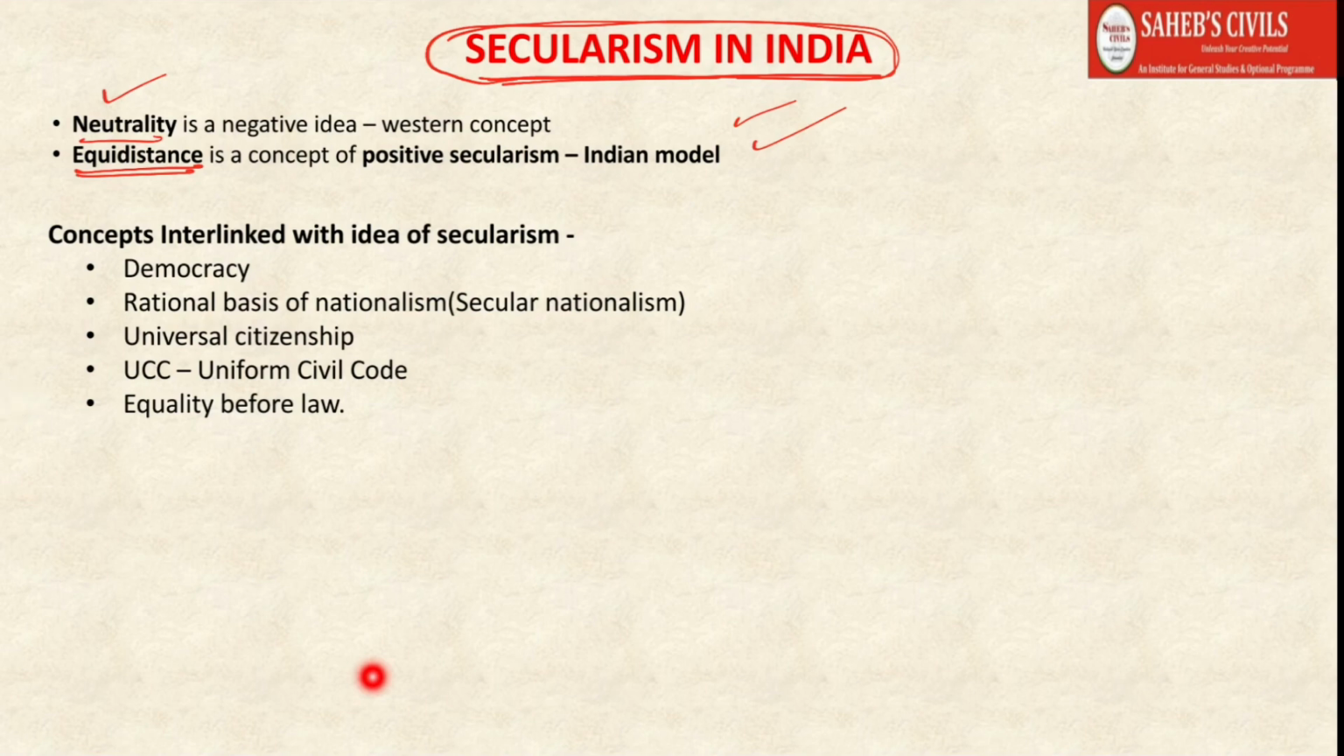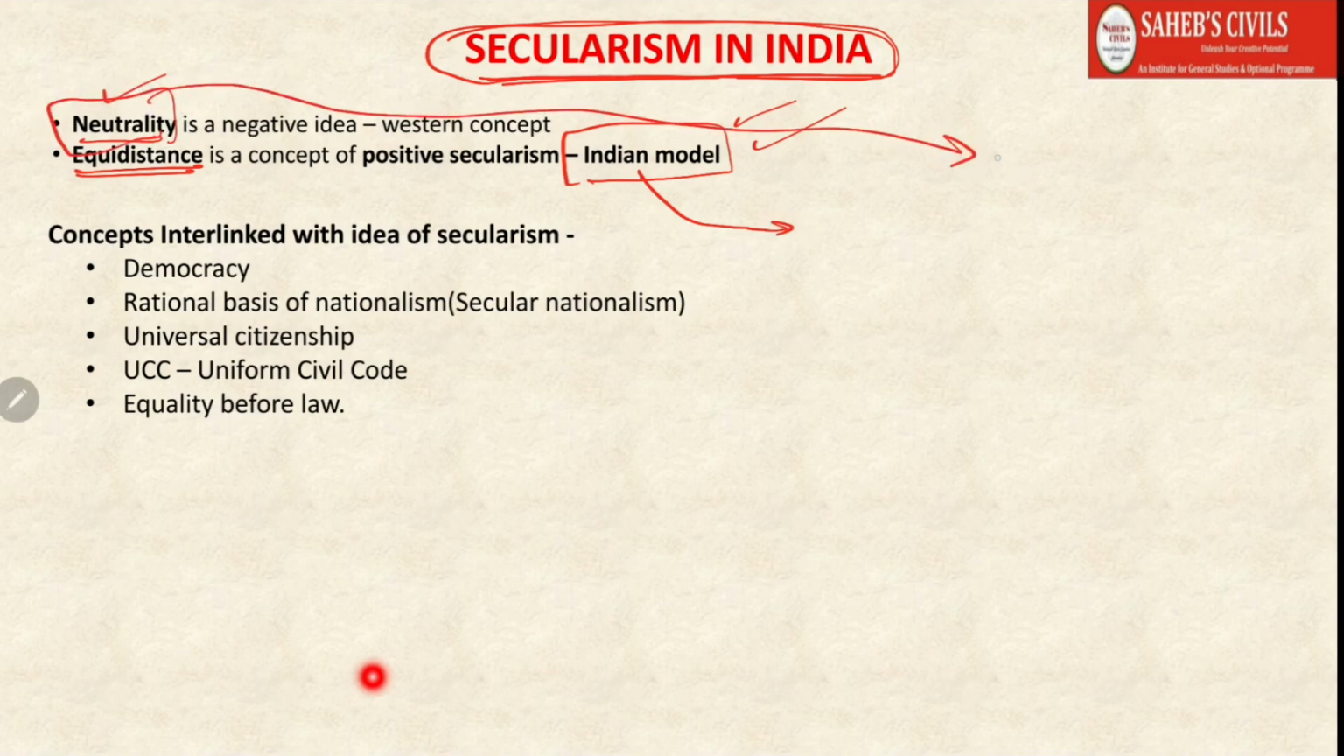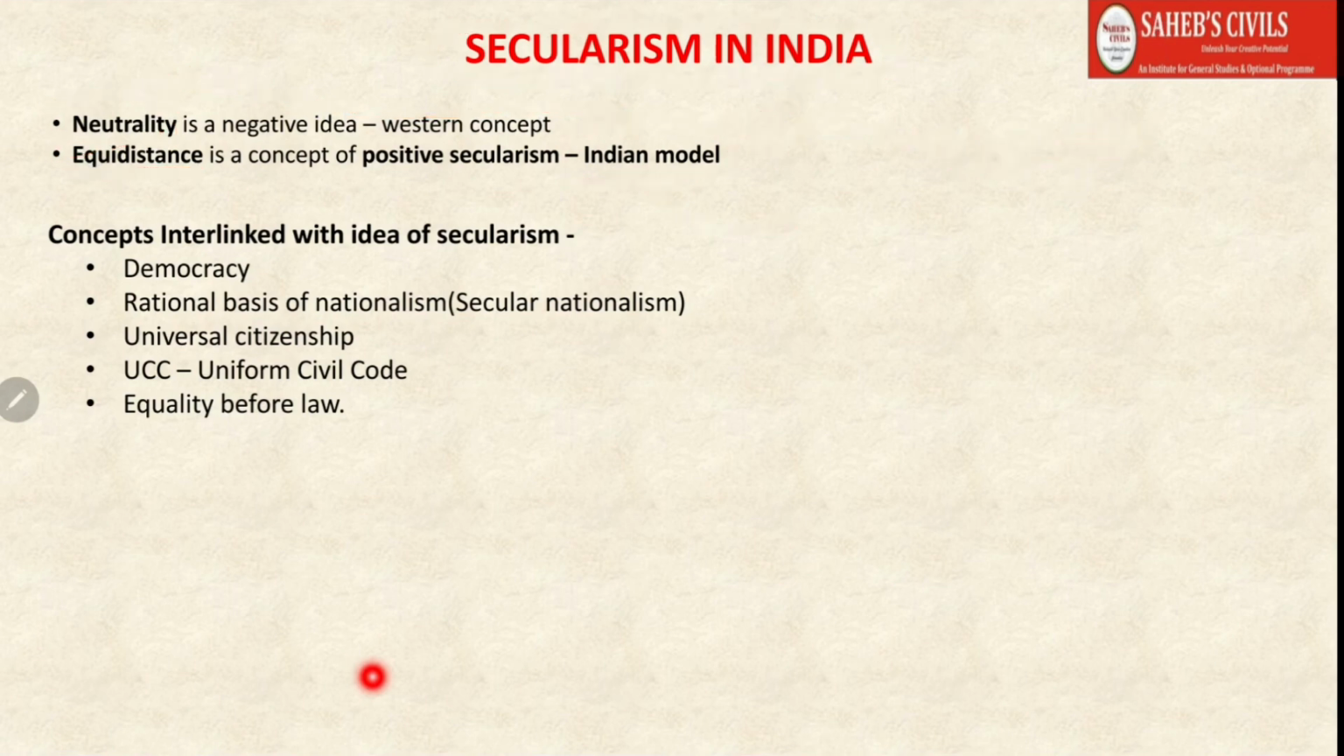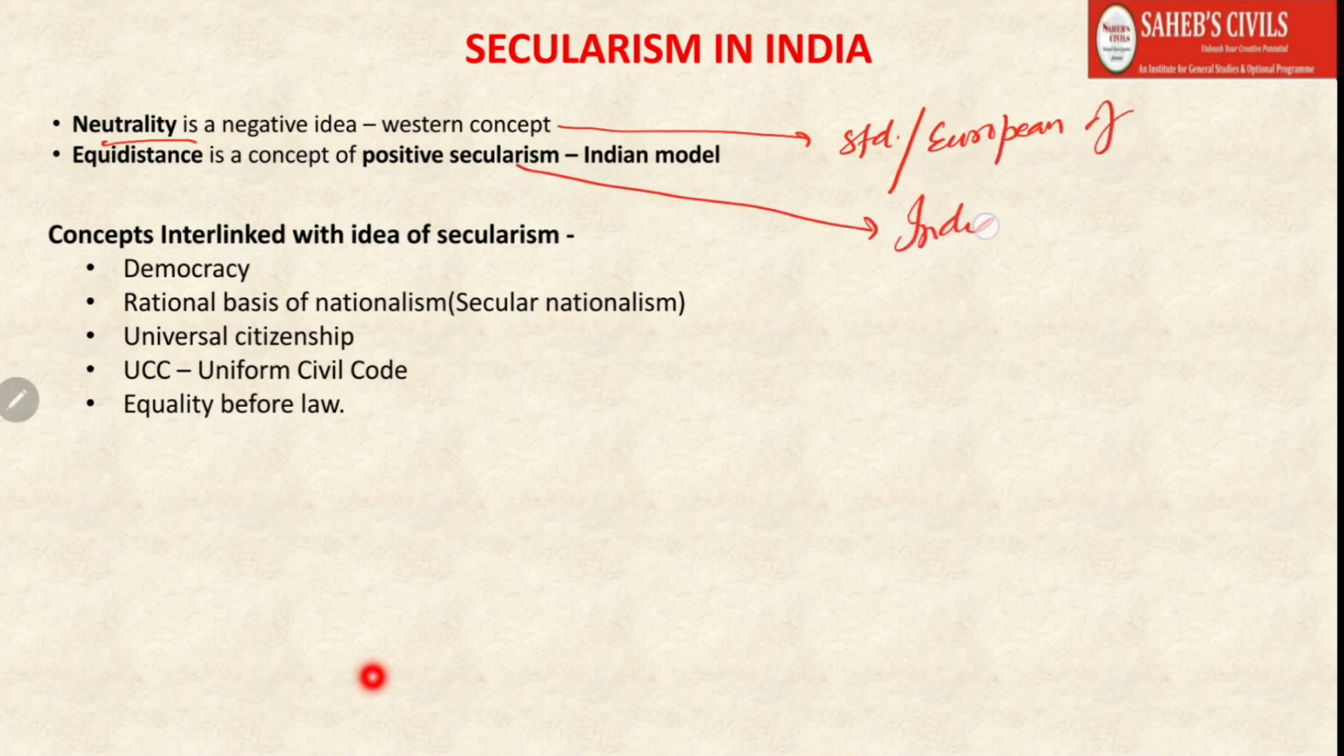Now let us think of the Indian policy of equidistance. This is the Indian model of equidistance. See, this is the more standard version of religious neutrality, the standard version of secularism. This one is the standard or European version, okay. This is the European version of secularism, and this one is the Indian version of secularism, okay.